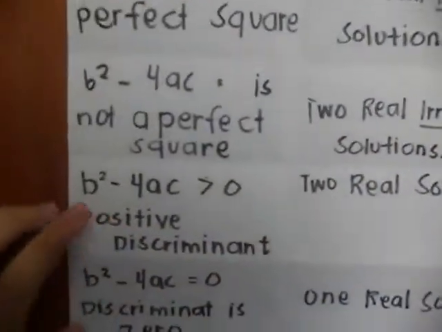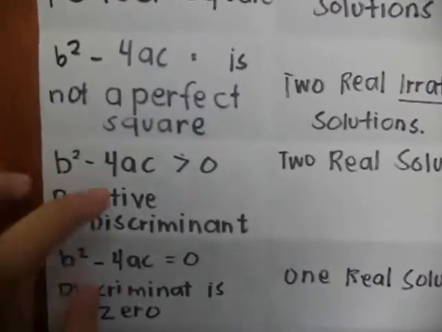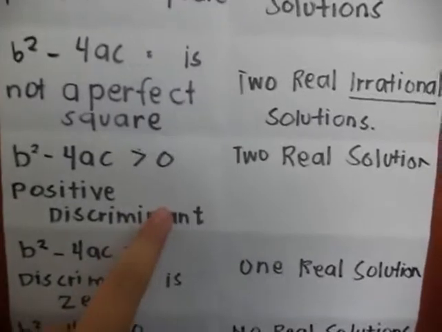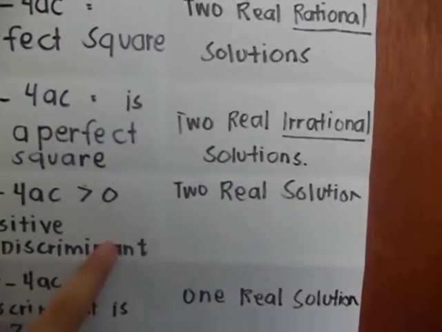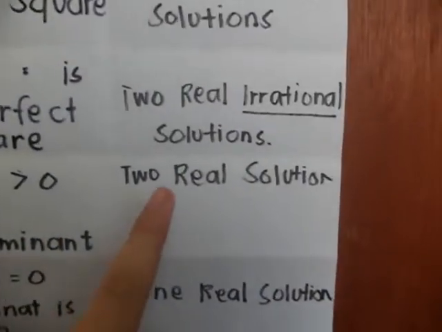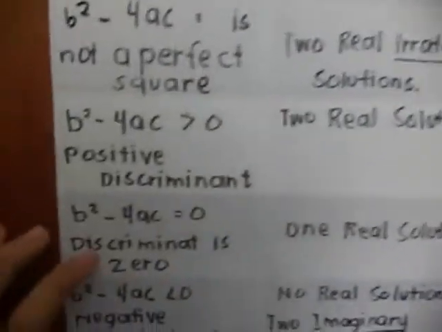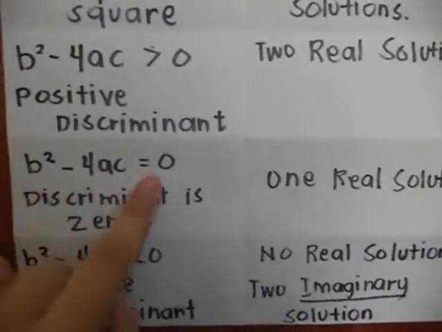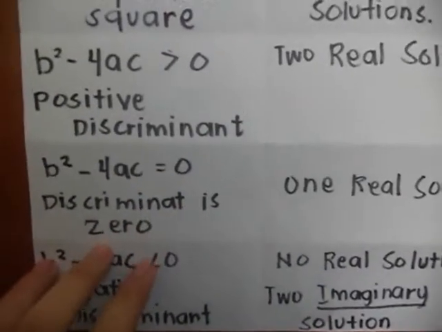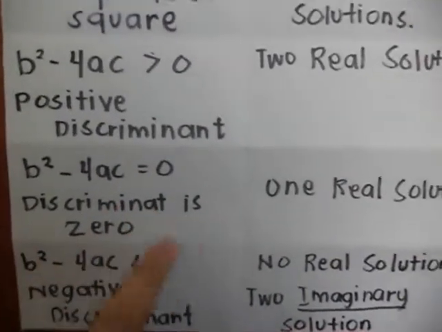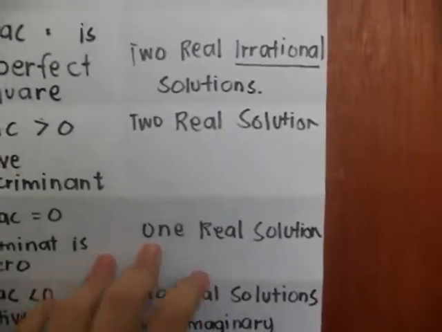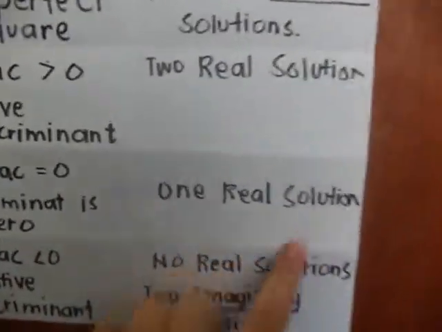solutions. If b squared minus 4ac is greater than 0, it is a positive discriminant, so the type and number of solutions is two real solutions. If b squared minus 4ac is equal to 0, the discriminant is 0, so the type and number of solutions is one real solution.